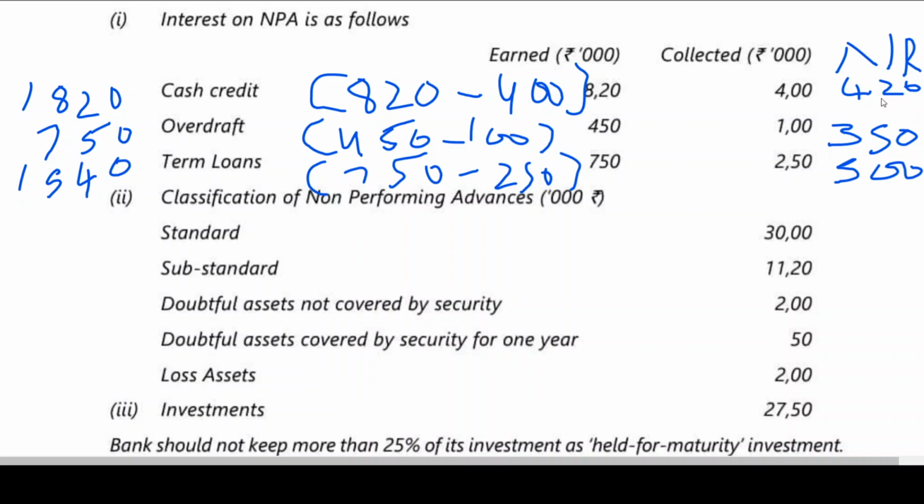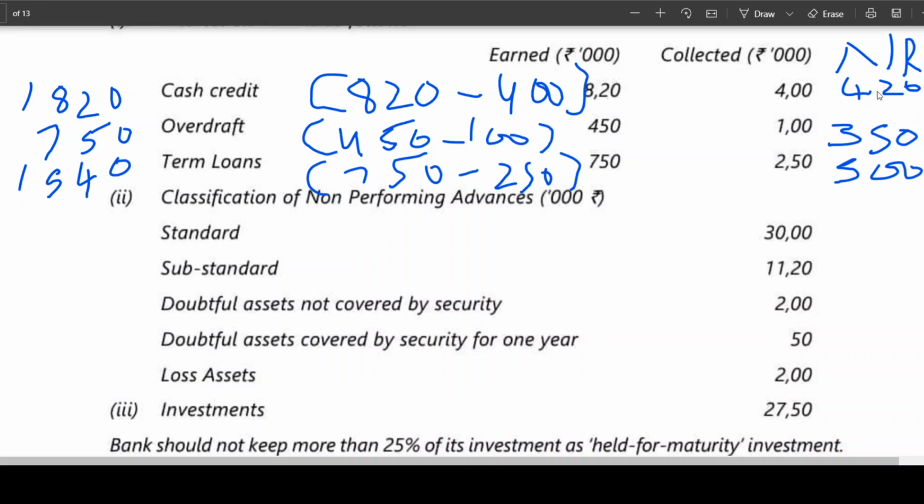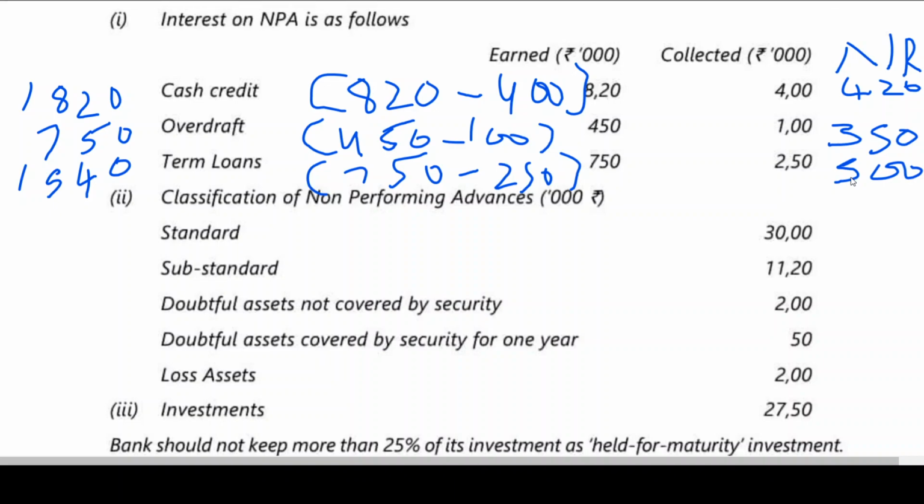What is that has not been collected? 420. Now this 420 is included where? In 1820. Therefore, from 1820, how much is to be deducted, my dear friends? 420. Same is the case of the next one. Overdraft 750. How much is not to be recognized? 350. So how much is to be taken? 350. And term loans 1540. Out of 1540, how much is not to be recognized? 500. So how much is to be taken to schedule 13? It is coming to 1540 minus 500, 1040. Is this clear? Right. Next.